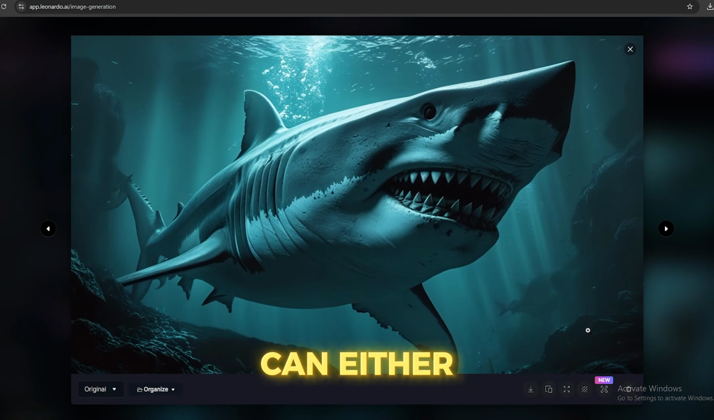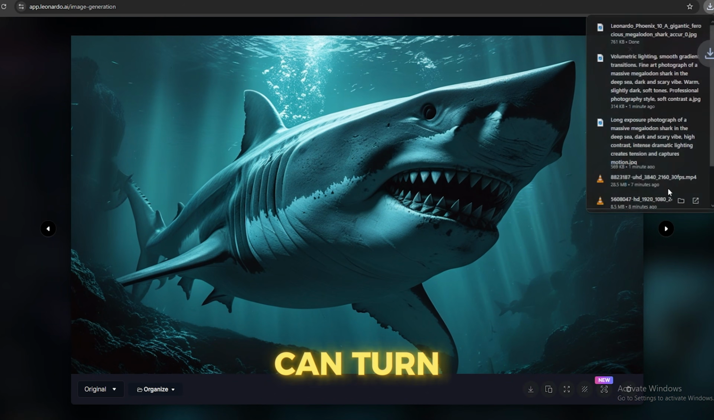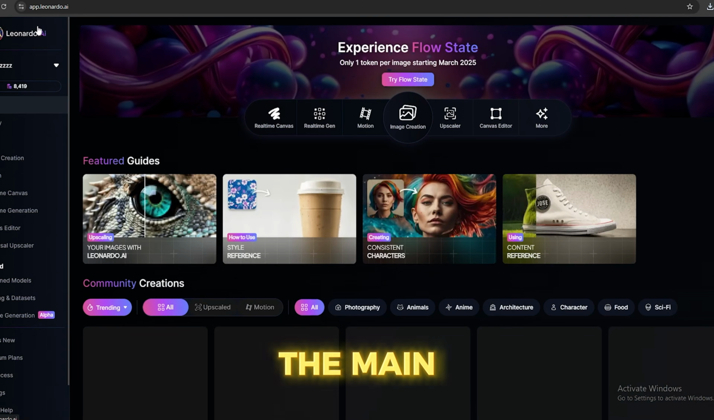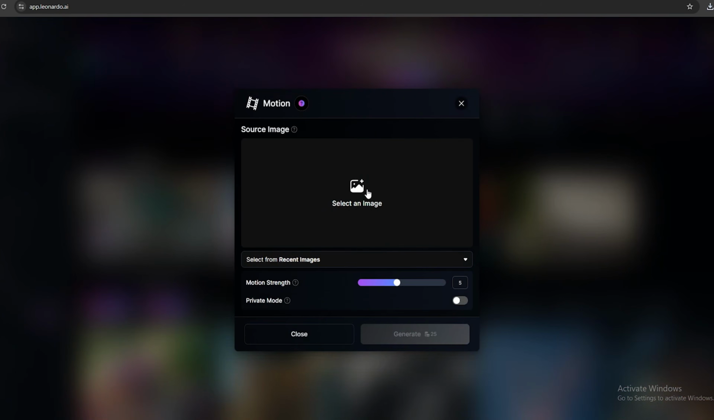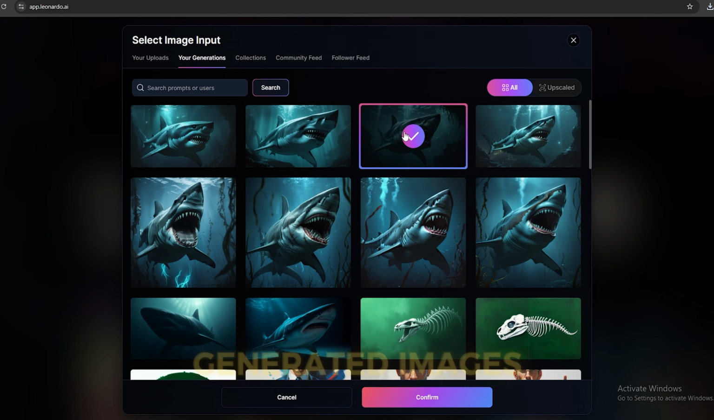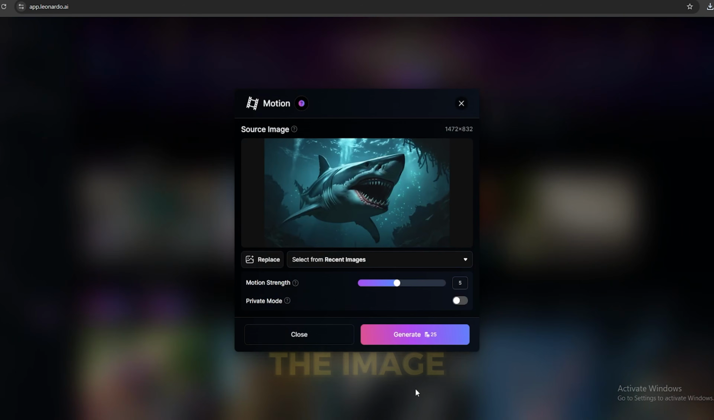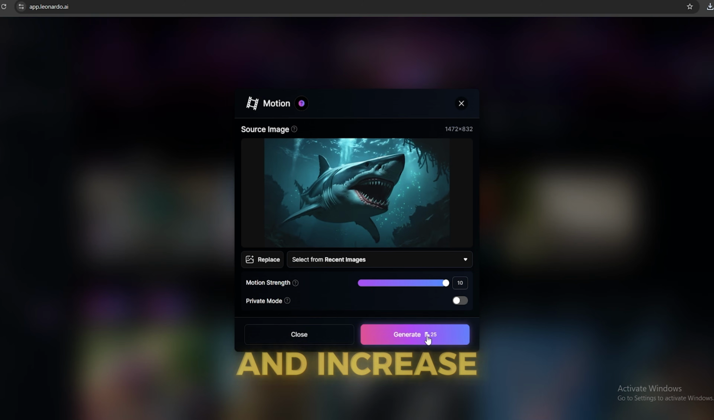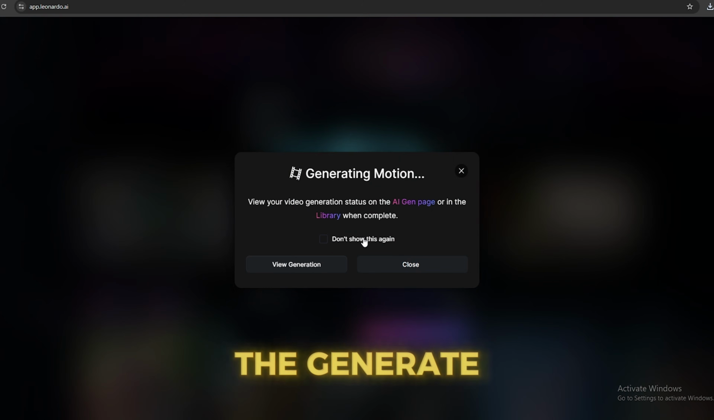Now, you can either use these images for your video or you can turn them into videos. For that, go to the main menu and select this motion feature. Now, when you click this, you can go to your Generations tab where you can find the previously generated images. Then, select the image you want to convert to a video and increase this motion strength, then click the Generate button.